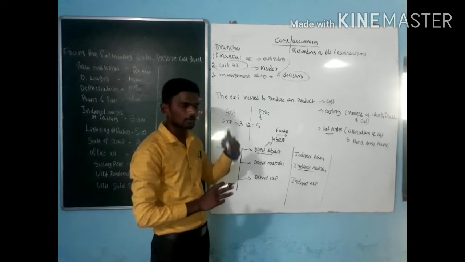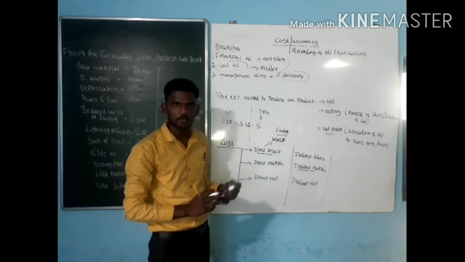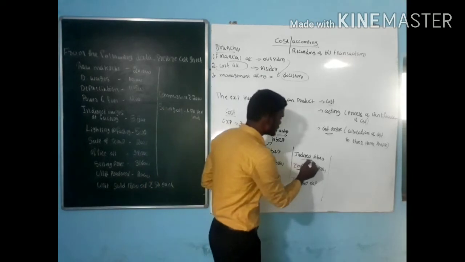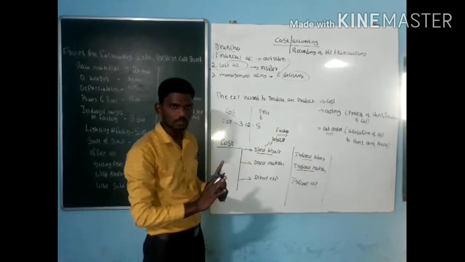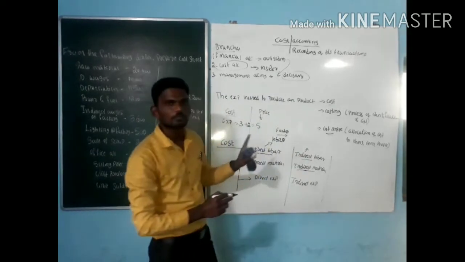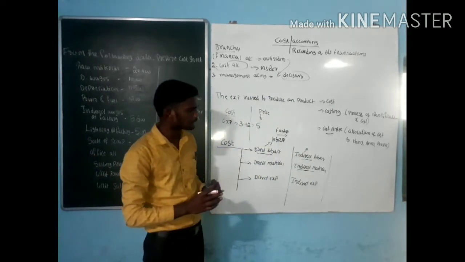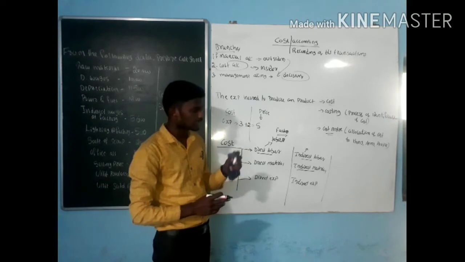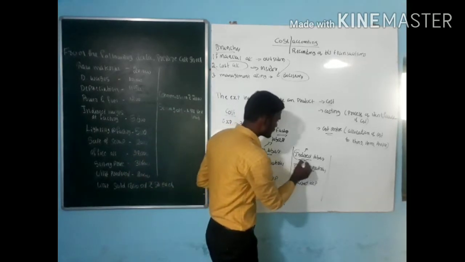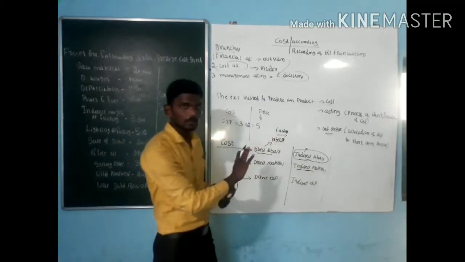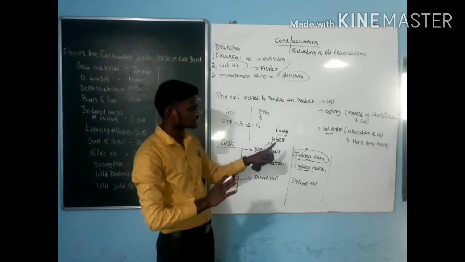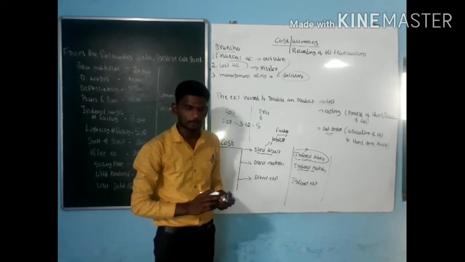For the direct labor, we have to pay something in return. It is called wages. When you come to indirect labor, they are not directly involved in the process of production, but they play a huge role in the factory or company. Example, salary to manager, salary to MD, salary to auditor. They are not directly involved in production, but indirectly they control the entire company's activities. It is called indirect labor.